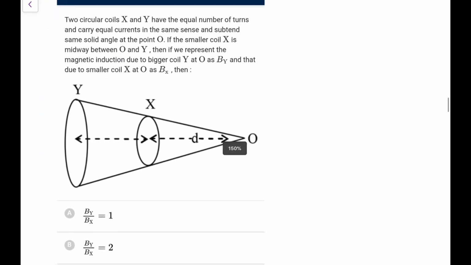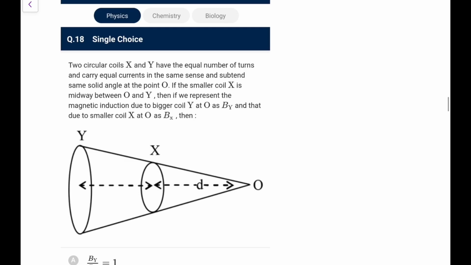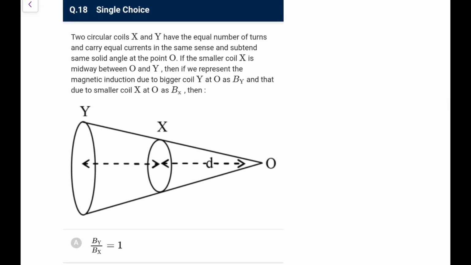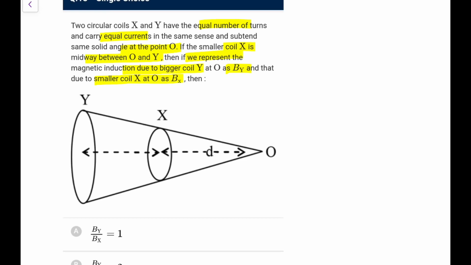Next, 2 circular coils X and Y have the equal number of turns and carry equal current. So same number of turns, same current in same sense and subtend same solid angle at O. The smaller coil X is midway between O and Y. Okay, then if we represent the magnetic induction due to bigger coil Y at O as By and that due to smaller coil X at O as Bx, then now this is an interesting one, how you will do this. So first of all, at an axial point, just remember the formula that we use is mu naught N i r square upon 2 (r square plus x square) to the power 3 by 2.